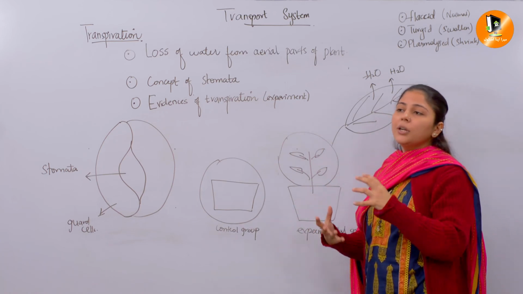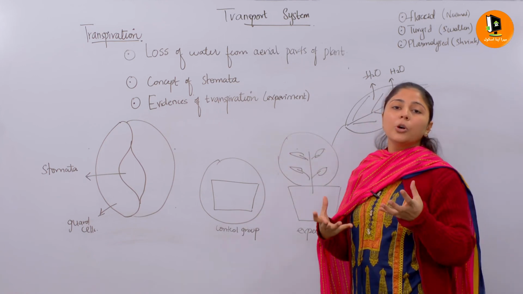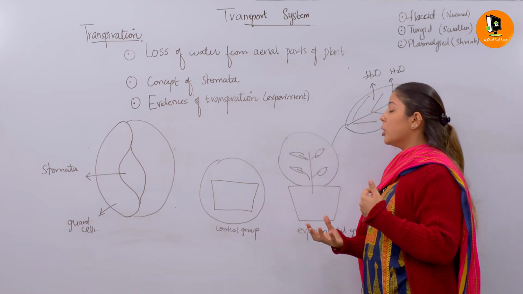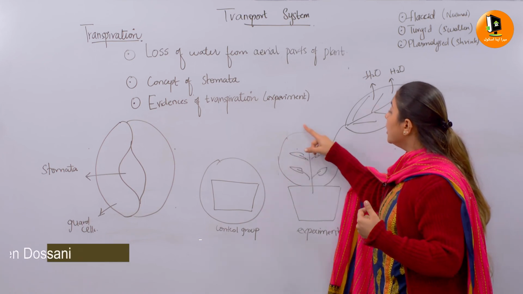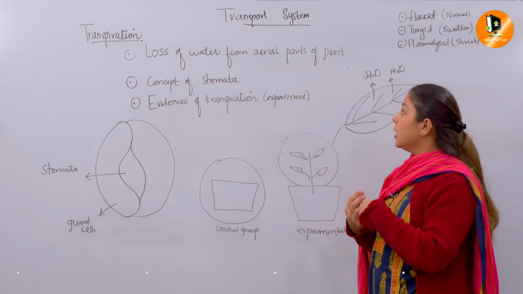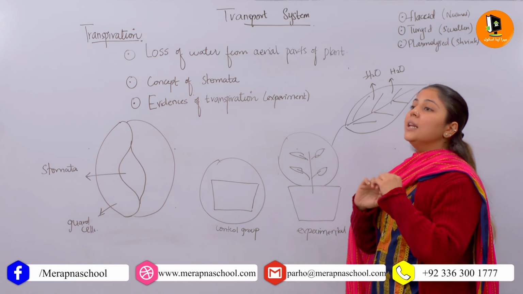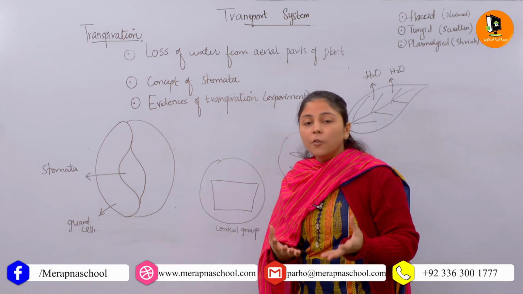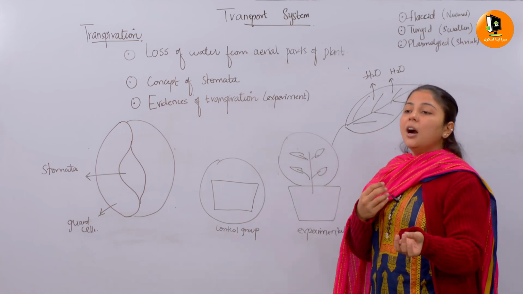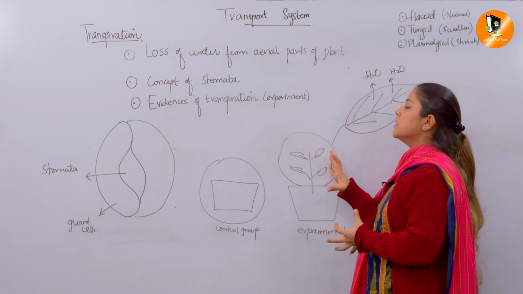Now what will happen, I will keep this experimental pot plant in the sunlight. After a few hours, what I will observe in the daytime is that the polythene bag has small water droplets over it. Why are there water molecules? Because the polythene bag will collect the transpired water molecules. By the help of this experiment, you can understand that the leaf has the stomata, and the aerial parts are doing transpiration, losing water in the form of water vapors, which collect on the polythene bag.